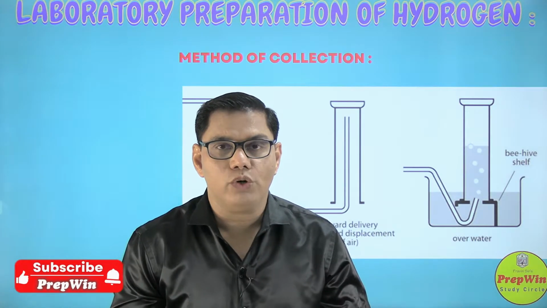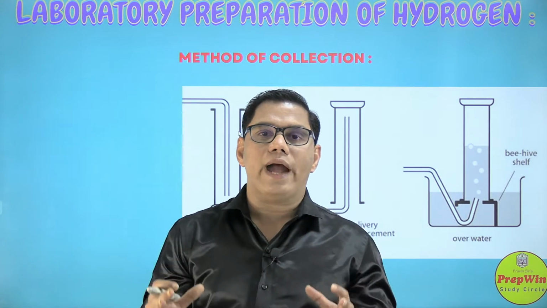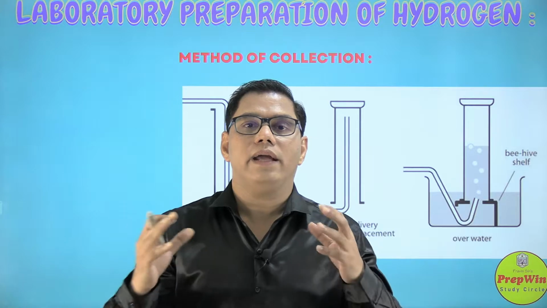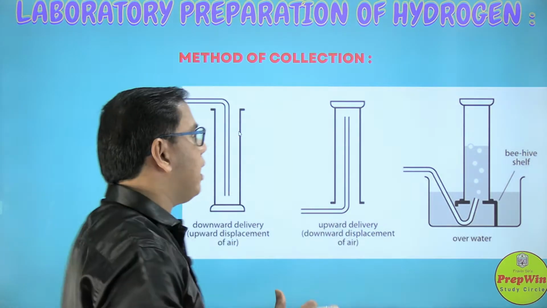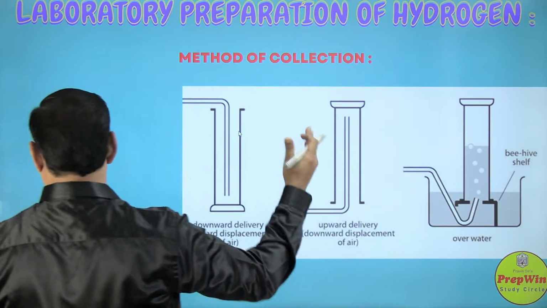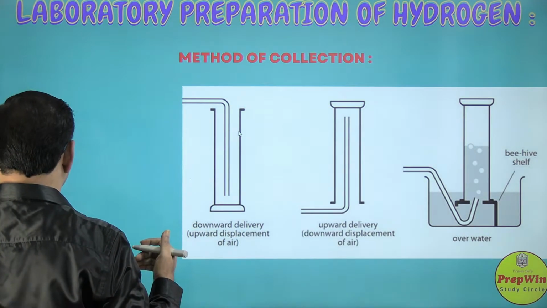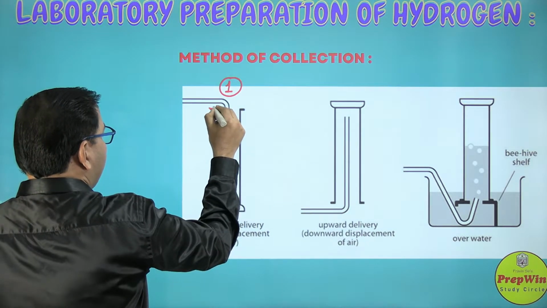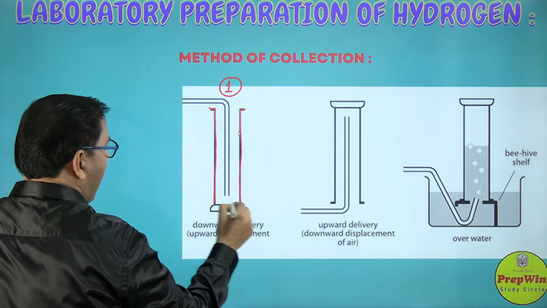Now my dear Chintu Pintus, this part is very important: how this hydrogen gas is collected. Once it is produced, how do we collect it in a laboratory? There are three methods of collecting the gas. These are the three methods in front of you. We will try to understand them one by one. This is method number 1. Look at the arrangement of this flask.